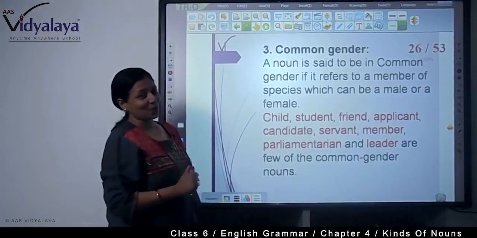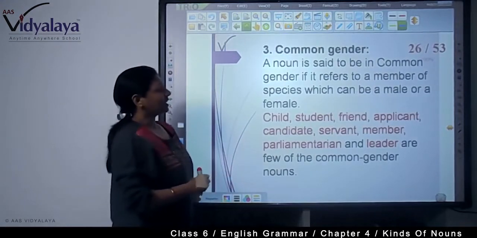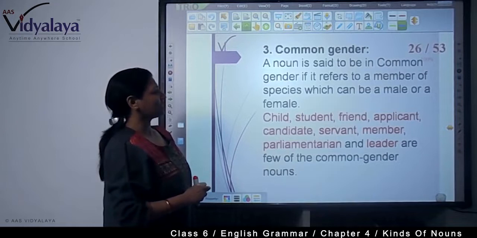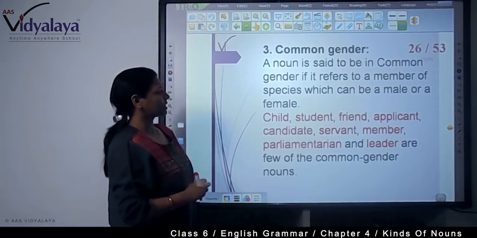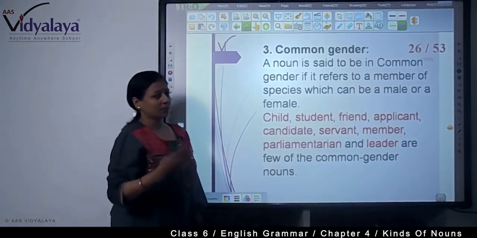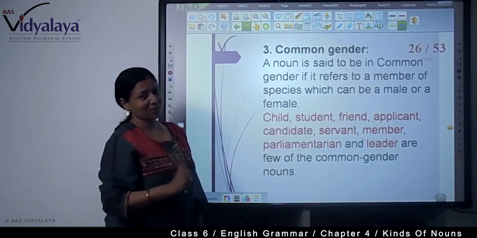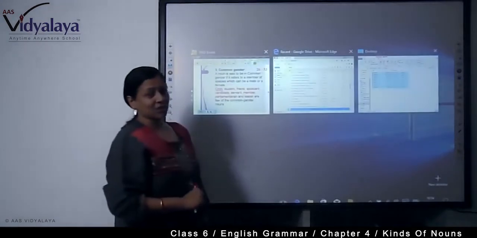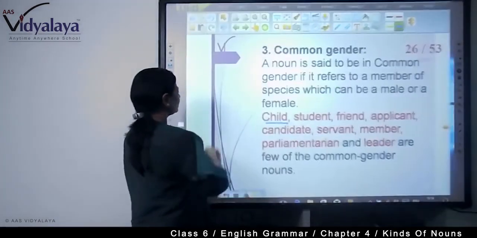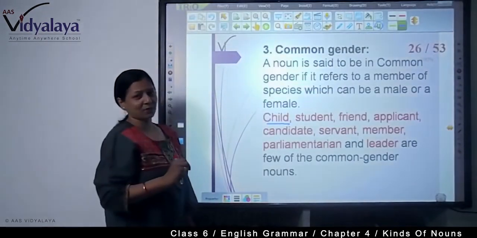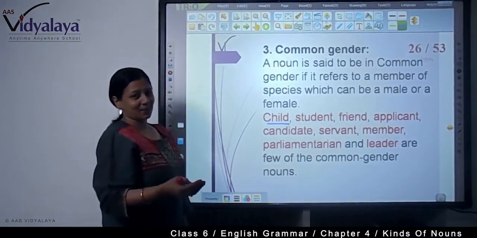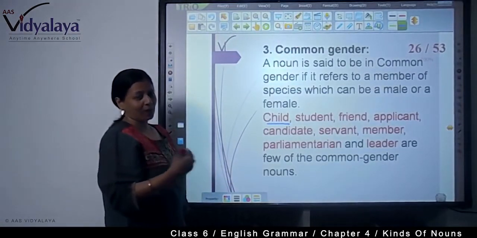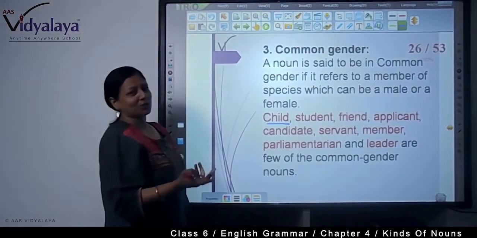Then there is the common gender. A noun is said to be in common gender if it refers to a member of a species which can be a male or a female. For example, child. When child is there, what do we say? Child is sleeping. If it's a baby, boy or girl, it's a common gender.